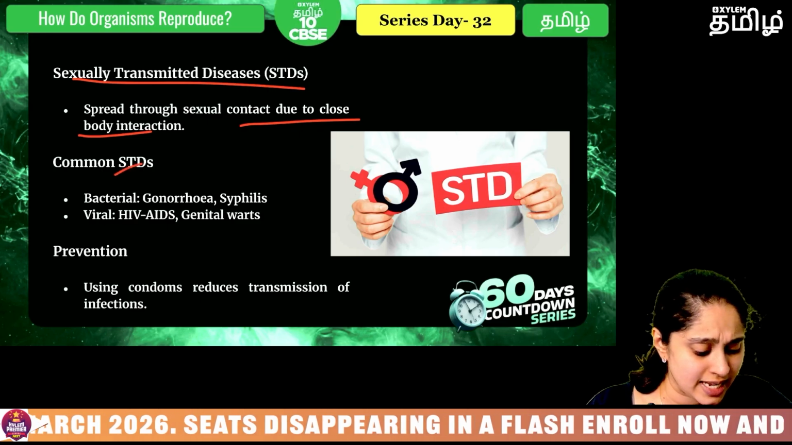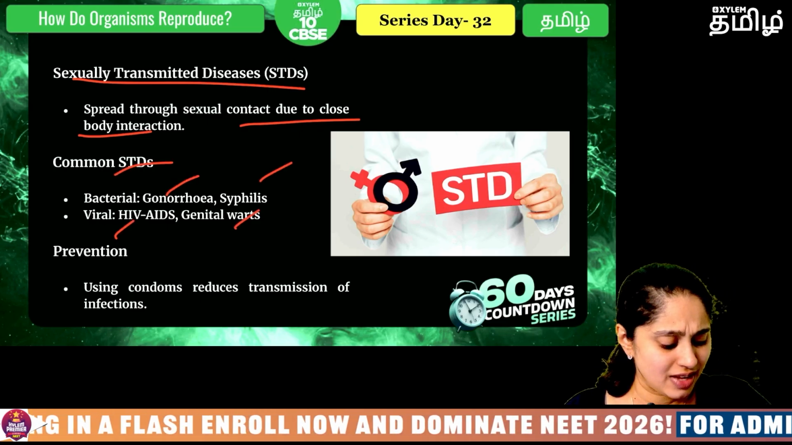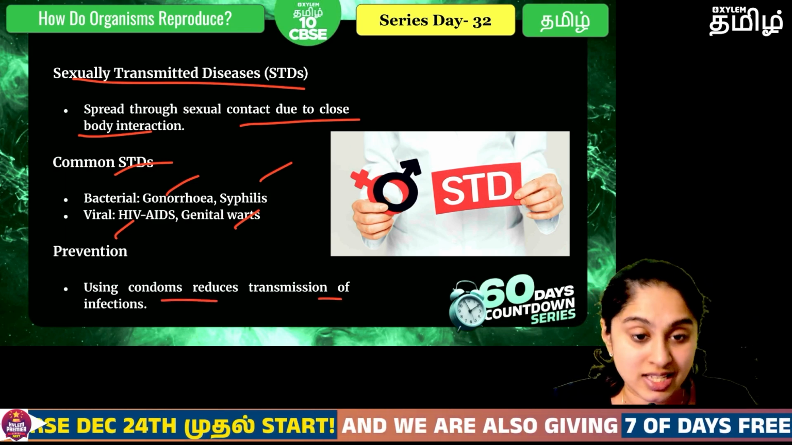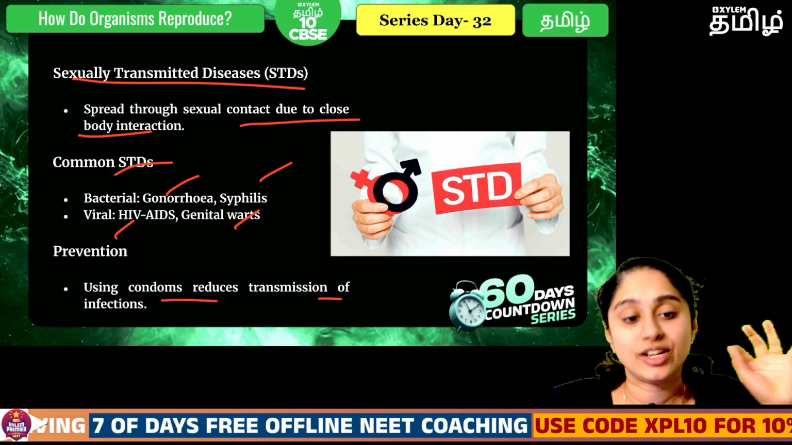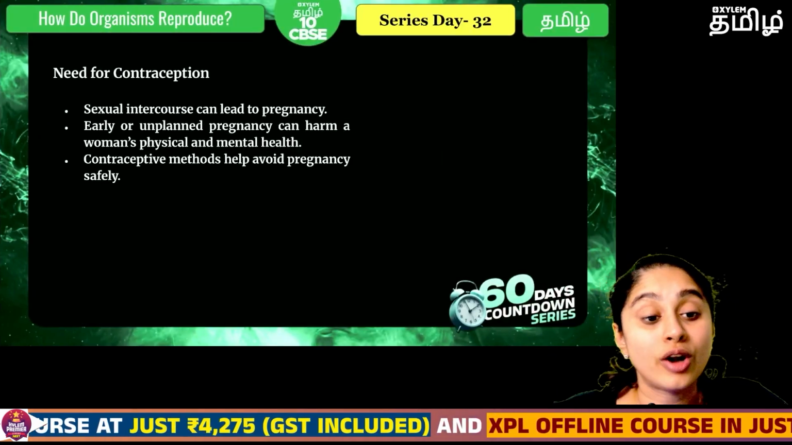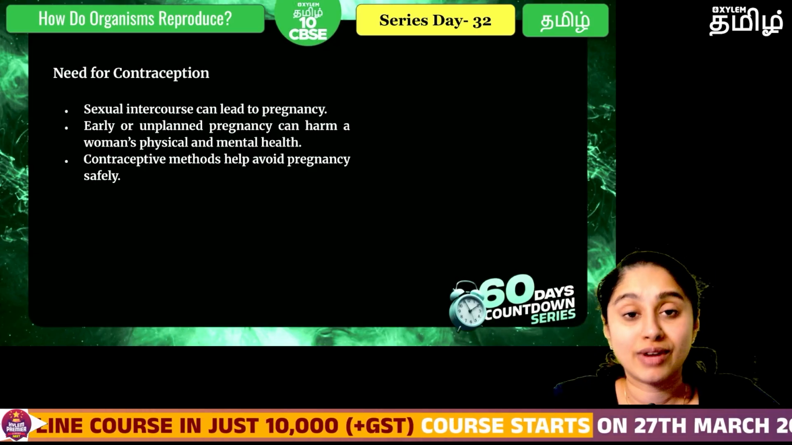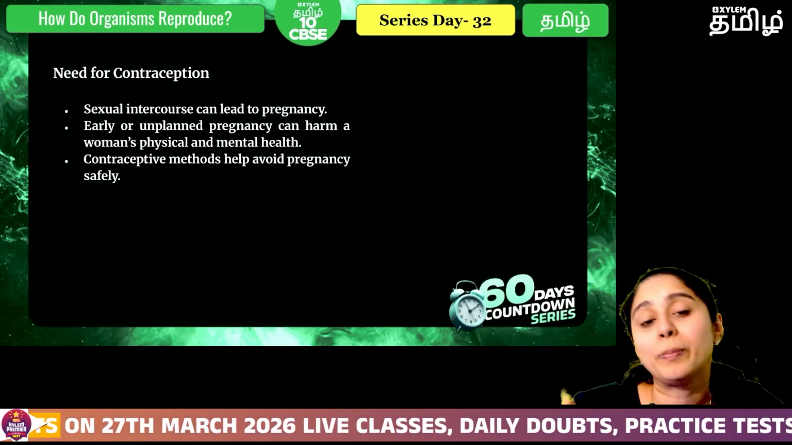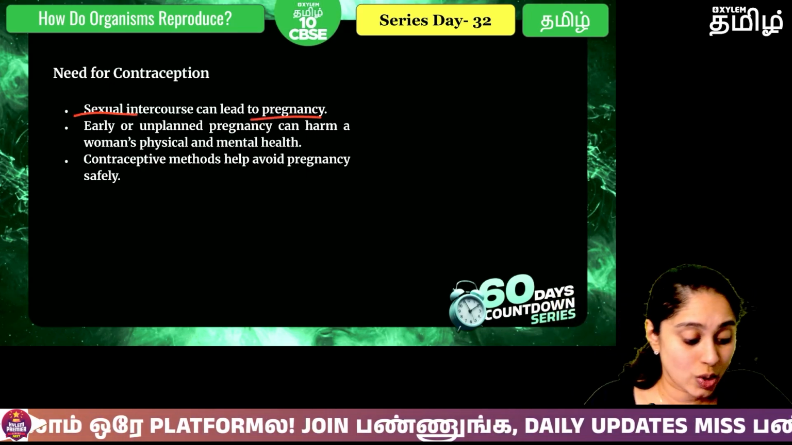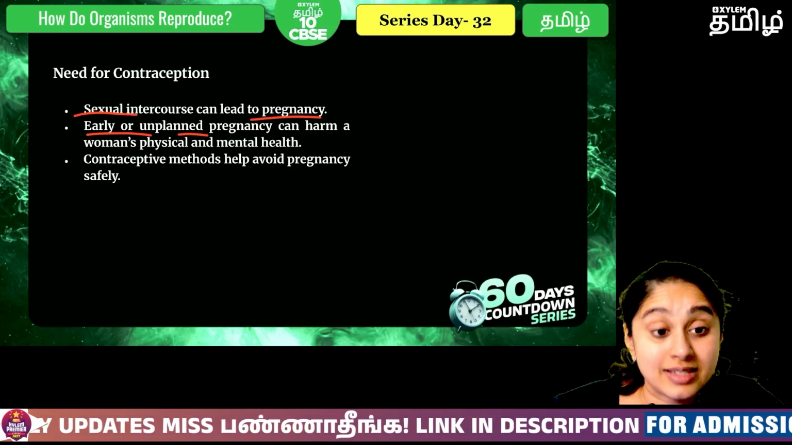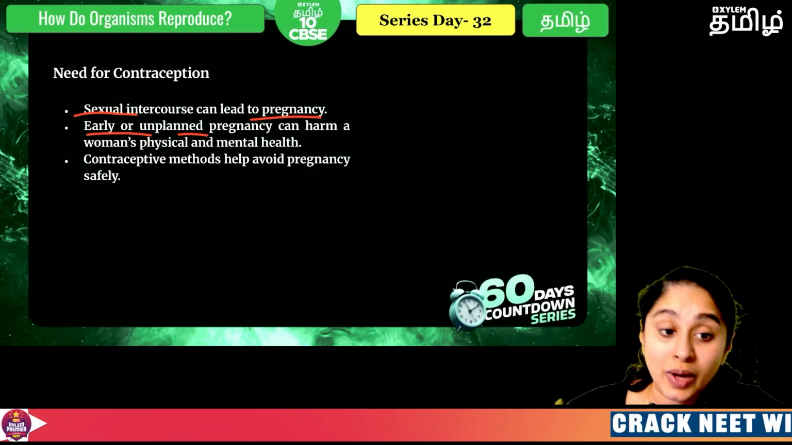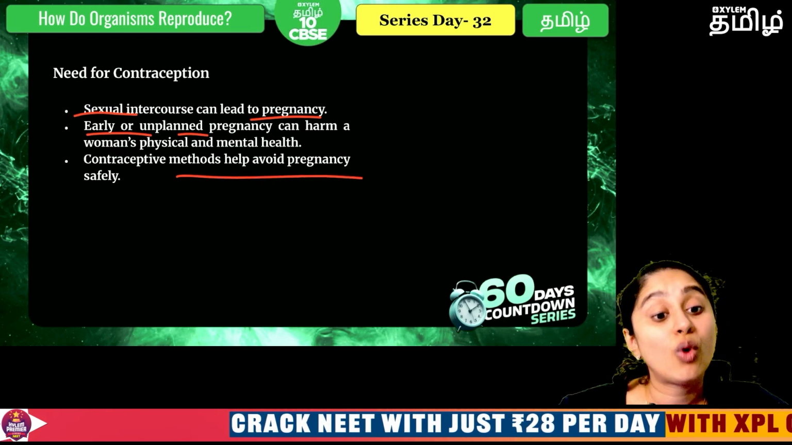So what are the common STDs? Gonorrhea, syphilis, HIV, warts, like that, so many are there. But then usage of condom can definitely reduce the transmission of this infection, including HIV. Okay, that is why it is commonly used. Now, why you should use any kind of contraception, which means any kind of a device or a substance to help you stop an unwanted pregnancy, is because any sexual intercourse can lead to a pregnancy. So if any early or unplanned pregnancy is there, it can definitely harm the woman's physical as well as mental health. Okay, so that is why all of these methods should be used to avoid any kind of